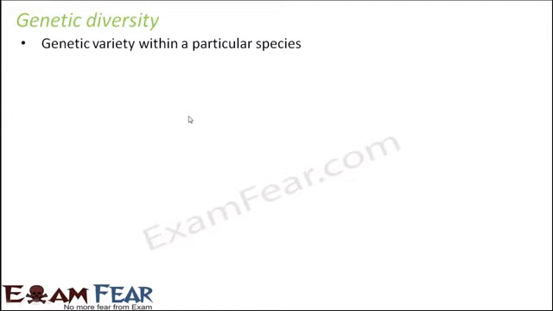Do you think that all the cats which belong to the same species look exactly similar? No, not really. They also have some differences. Some of them might have long ears, some might have white fur, some might be smaller in size, some might be bigger. So there are differences even between organisms belonging to the same species.